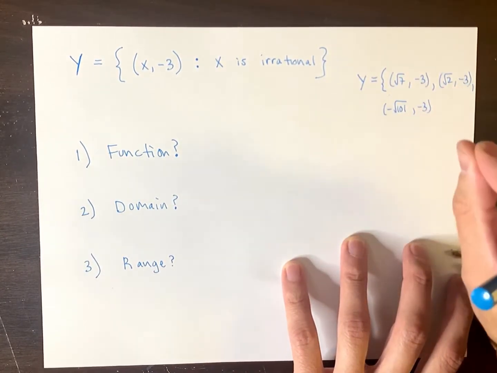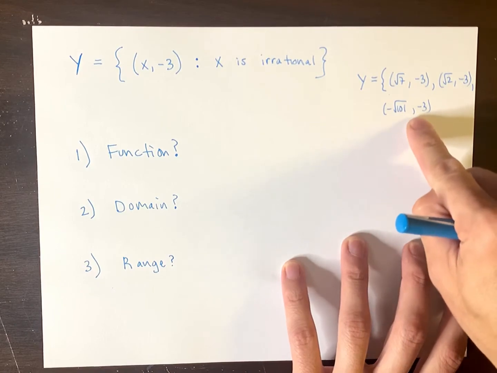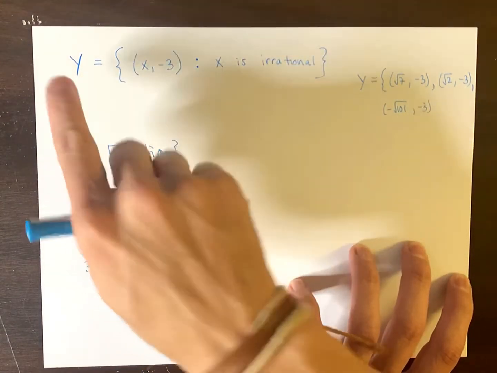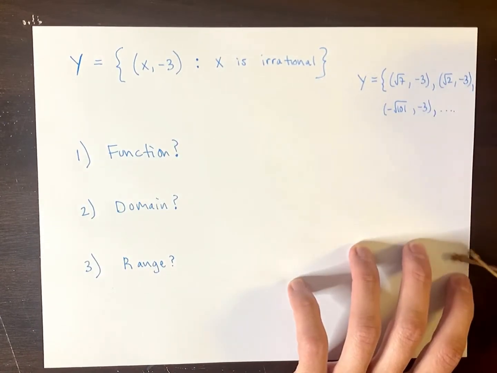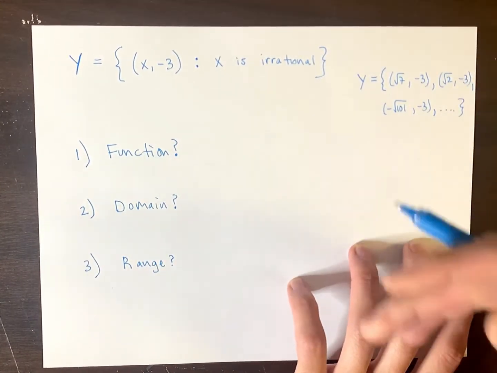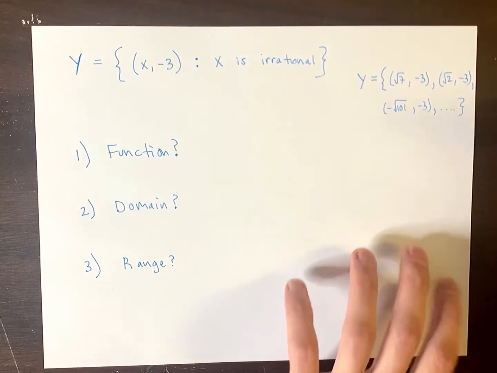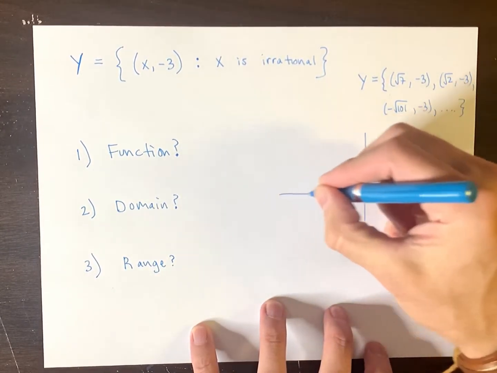As long as you meet those requirements, you are a point that lives in this set, which is called y. How many points are there? A billion, cajillion, trillion. There are an infinite amount of points that live in this set. It goes on forever. Now, by the way, what if I made a really quick graph?